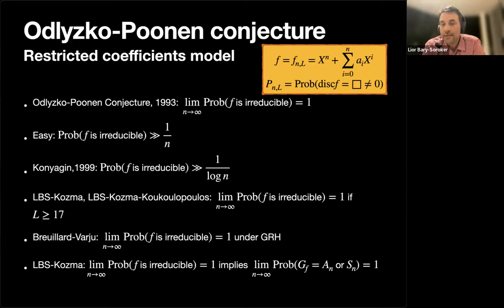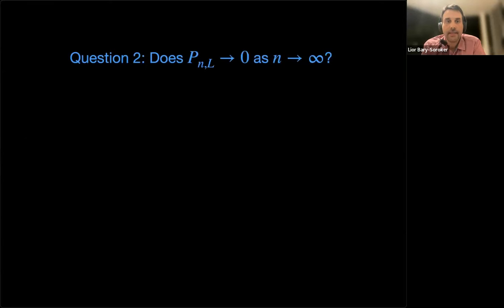So this is the motivation for the question: does this probability, P_{n,L}, of the discriminant being a square in the restricted coefficient model, go to 0 as the degree goes to infinity? For L equal 1 or 10 or 1 million, for any fixed L, it is open.